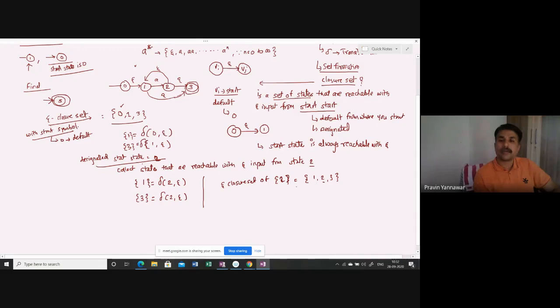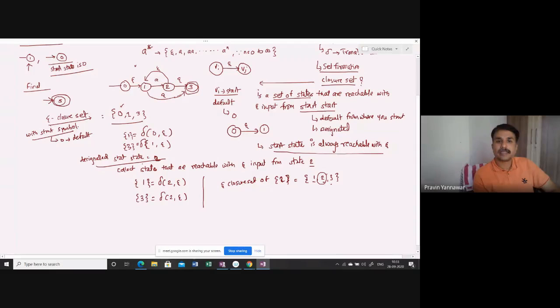Why 2 here? Because every start state is always reachable with epsilon. If you look at 2, you'll find that 2 is reachable from 1 with an input. You can question me: sir, in this case 2 is not reachable with epsilon. No, but when you designate 2 as a start, then you need to forget about where it is coming from. If 2 is a start, then 2 is always reachable with epsilon as a default state. That is why 2 has come here.